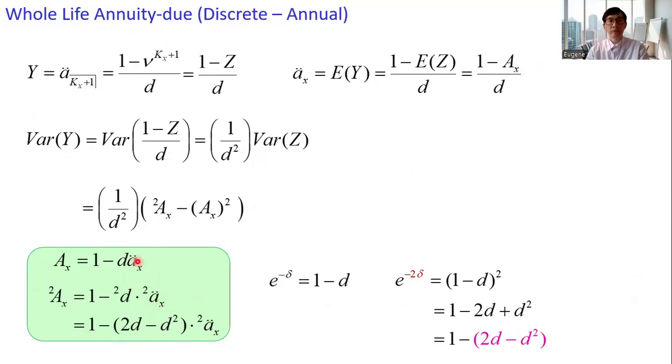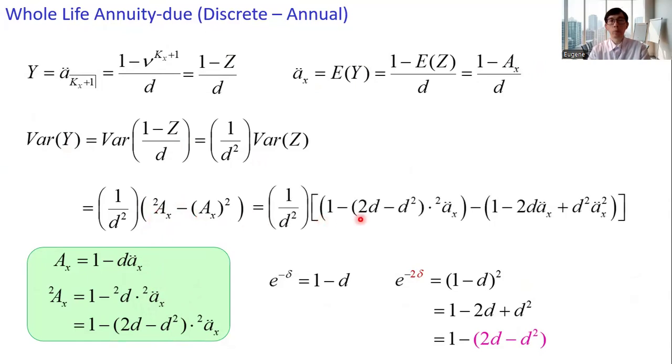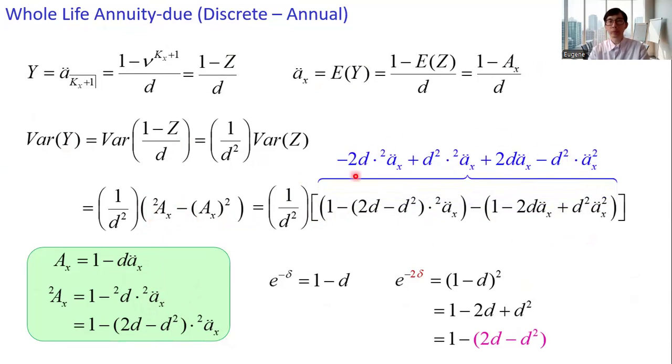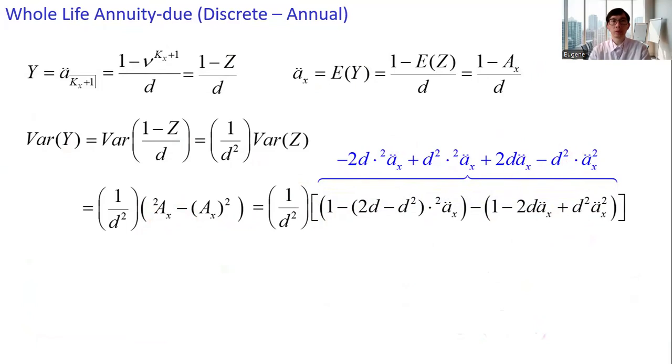All right, with these two expressions, replace the pre-superscript 2 A x and A x, and we get this lengthy expression. We try to simplify that. We get this part, and then doing more simplification, we get this expression.